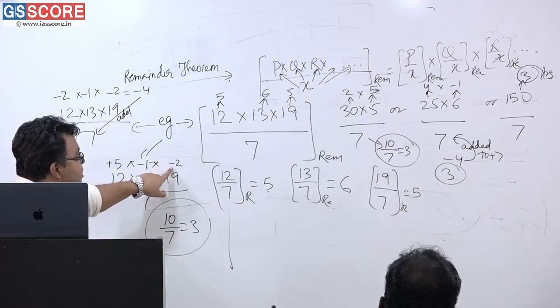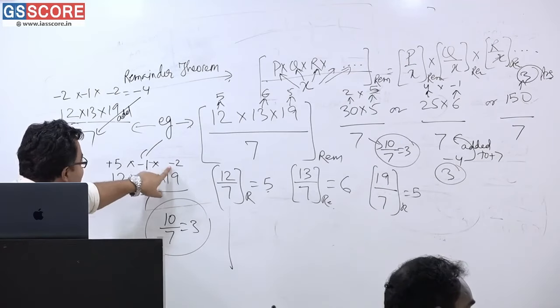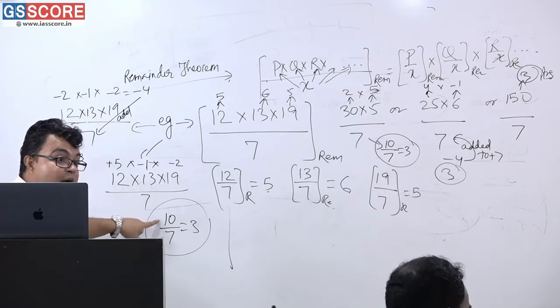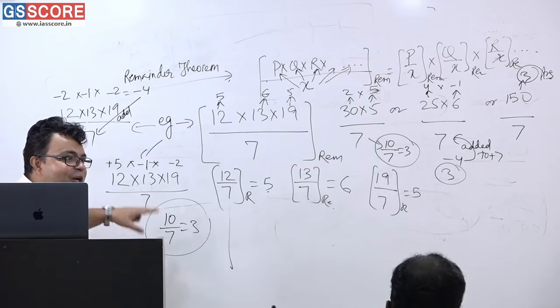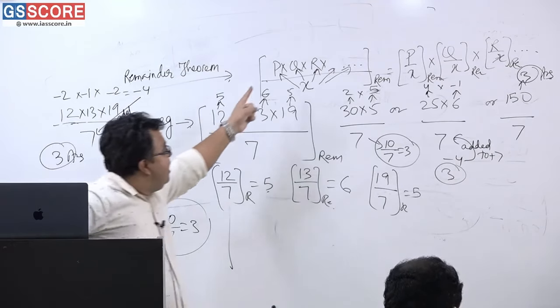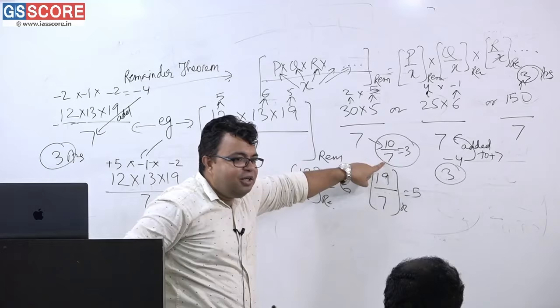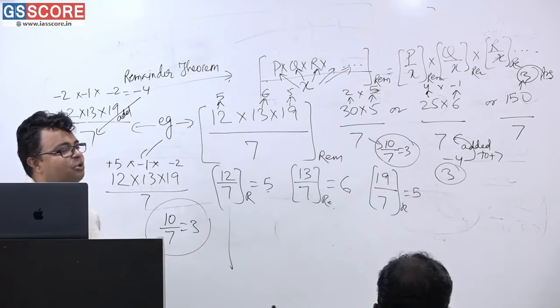Minus 1 into minus 2. Minus 1 into minus 2 is equal to plus 2. Plus 2 into plus 5 is equal to plus 10. Again divided by 7. The process gets on repeating. Very simple. Have you understood the phenomena?